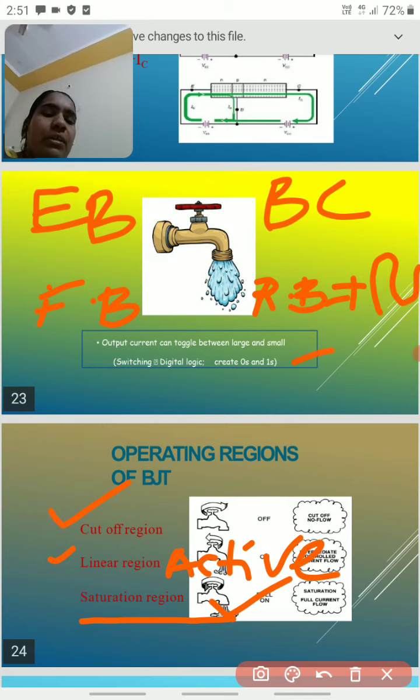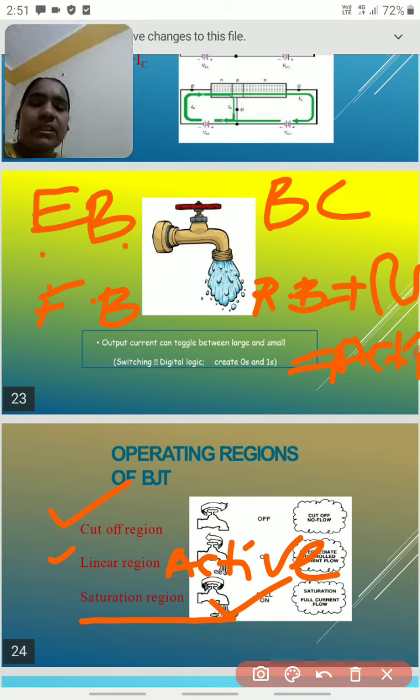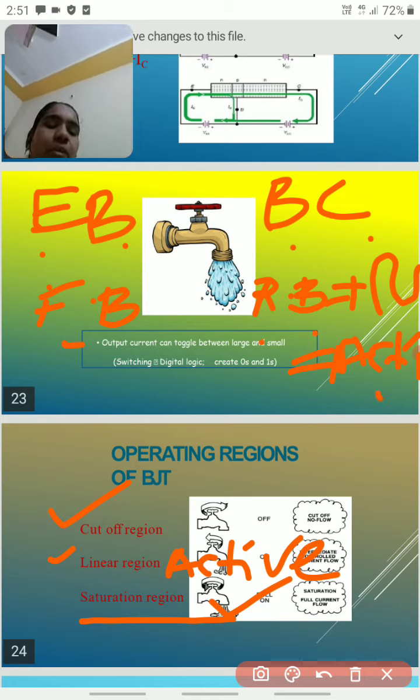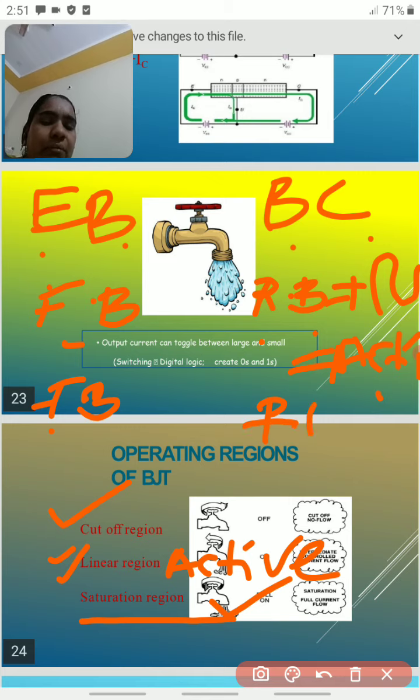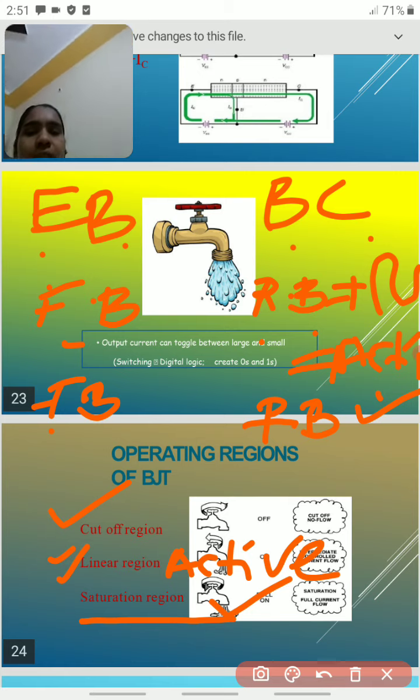So this region we call the active region. When the emitter base junction is in forward bias and the base collector junction is in reverse bias, this is the active region. If the emitter base junction is forward bias and the base collector junction is also forward bias, this region we call the saturation region, where the transistor is automatically saturated.